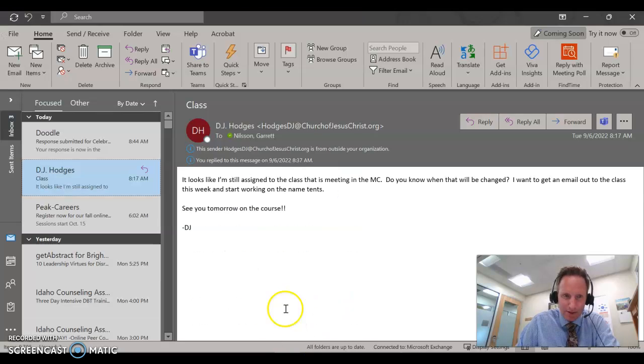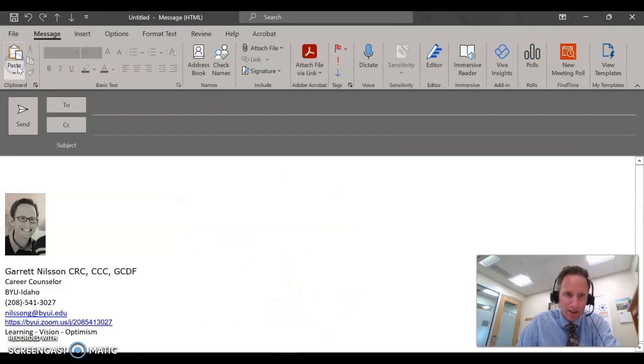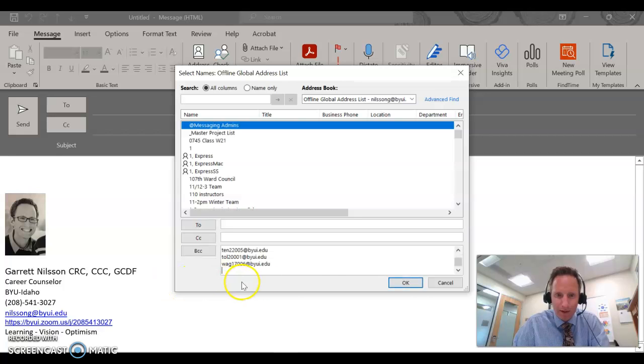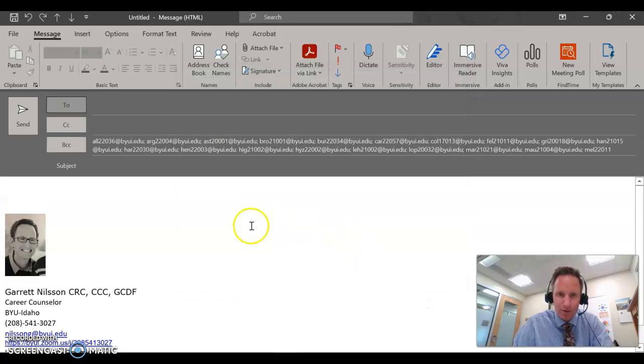Then you can go to your email system, create a new email, and if you don't want them to have access to all the other student emails at this point, you can click on the To button and paste those right into the blind carbon copy. So now all those emails are listed there in the blind carbon copy, and you can make an announcement or send an email out to your class.